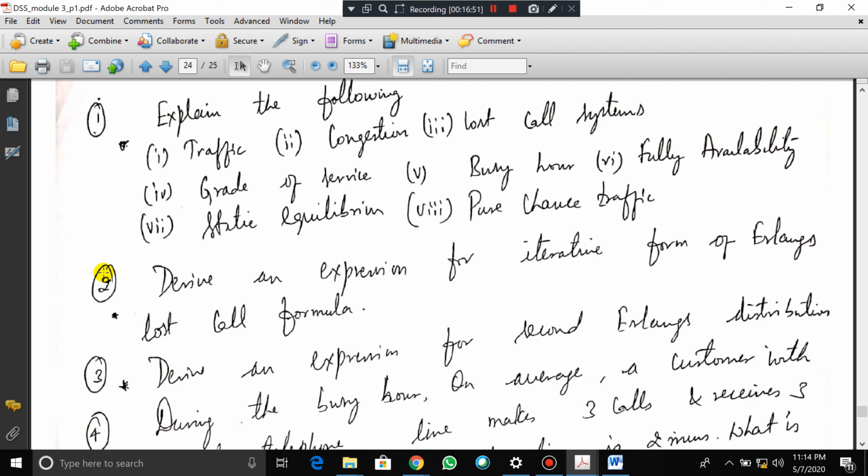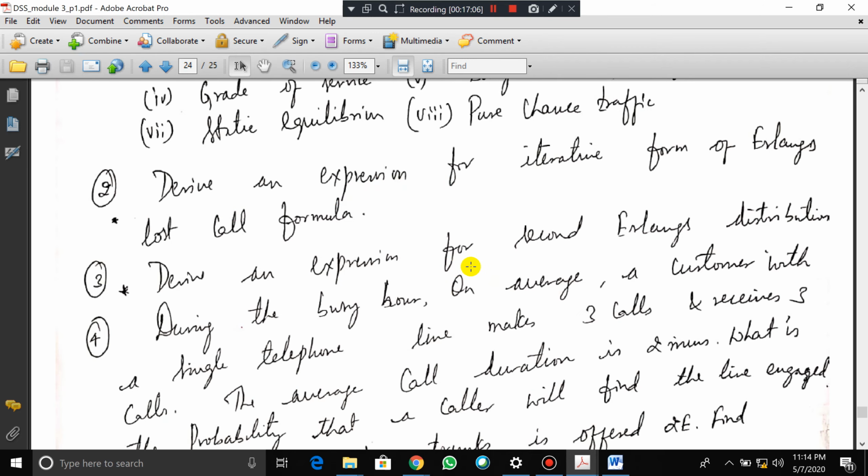Derive an expression for the iterative form of Erlang's lost call formula. Kindly remember, I put a star mark also. These are very important questions from the exam point of view. Derive an expression for the iterative form of Erlang's lost call formula. Derive an expression for the second Erlang distribution which we discussed just now, that is also very important.